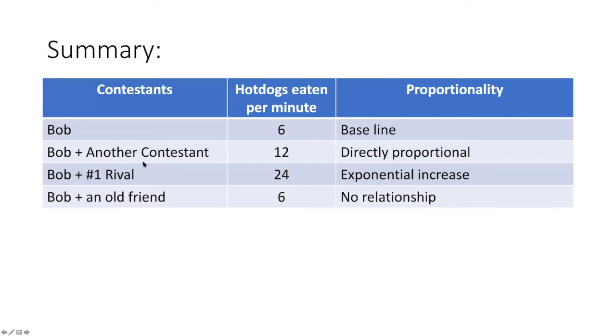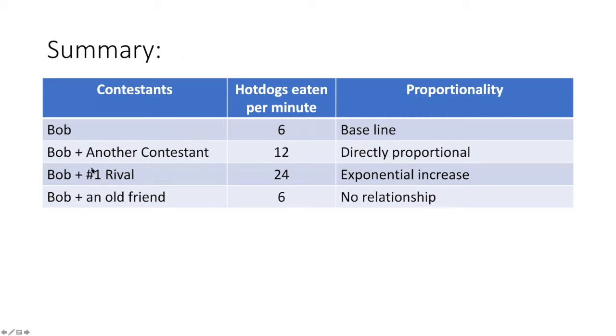Okay, so just in summary, Bob could eat 6 hot dogs per minute. So that's like our baseline. And we know that if Bob just has another competitor, then that caused a doubling of the rate at which hot dogs were eaten. So we doubled the number of contestants and we doubled the rate at which hot dogs are eaten. So that shows that it's directly proportional.